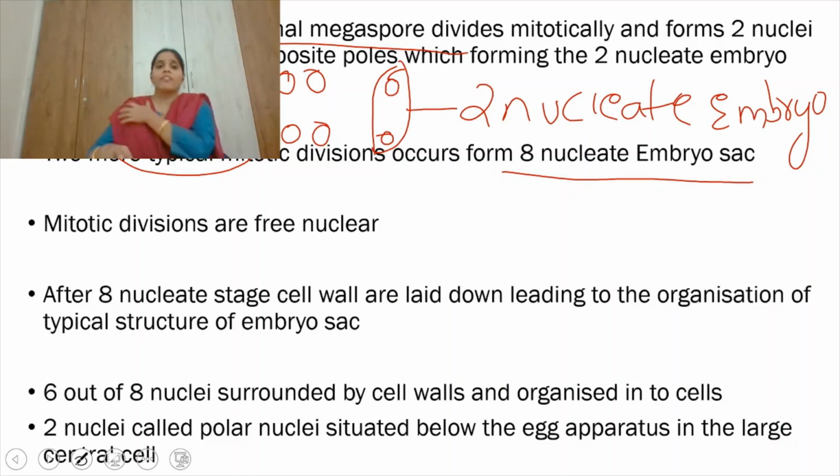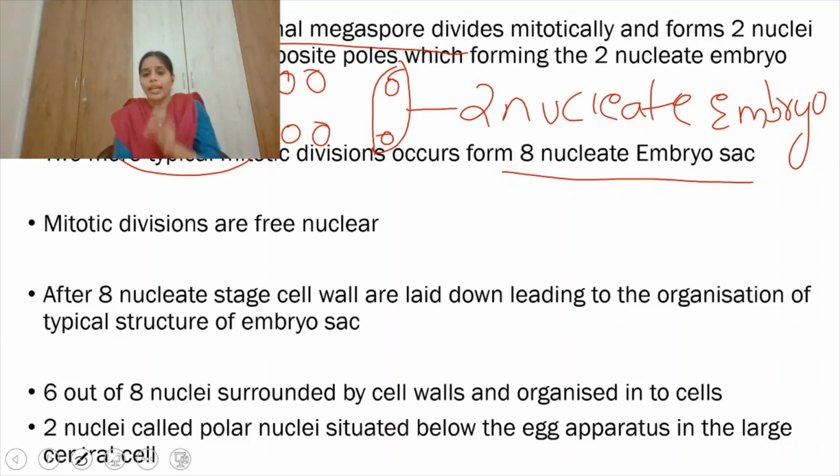Mitotic divisions are free nuclear. That means after the formation of the nucleus, the cell wall will never be formed. Only after the formation of 8 nuclei does the formation of cell walls take place. See, after the 8 nucleate stage only the cell walls are laid down, leading to the organization of the typical structure of the embryo sac, right? Now see, totally 8 nuclei are present, right?